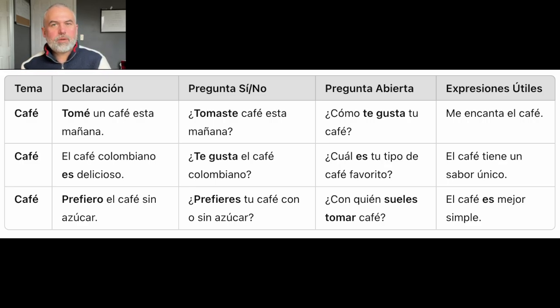Do you like coffee? Colombian coffee? ¿Te gusta? Me gusta. And what's your favorite kind of coffee? ¿Cuál es tu tipo de café favorito? Mi favorito es. Verb starting point is es. Infinite game here. You can just go all day with this. This is why we love this chart so much. That's why I love it so much. It has a unique flavor. El café tiene un sabor único.